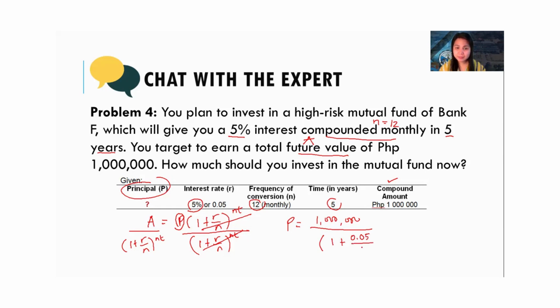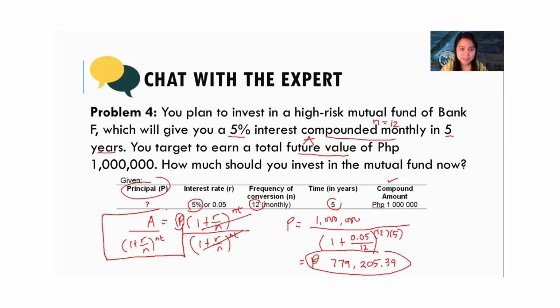Using your calculator, the answer will be 779,205 pesos and 39 centavos. There. Any questions? You can start writing this. This is the formula for if principal is missing. The next one.